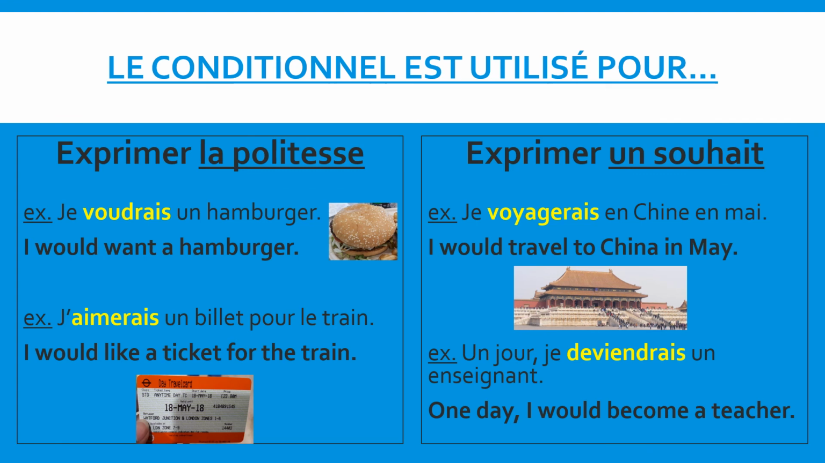Now, if you take a look at the 4 English phrases on this slide, you will see that they each have a word in common. And that would be the word would. I would want a hamburger. I would like a ticket for the train. I would travel to China in May. One day I would become a teacher. So whenever you're conjugating a verb and you want to say you would do something, immediately le conditionnel should come to mind.